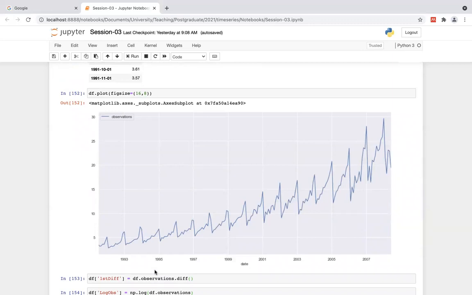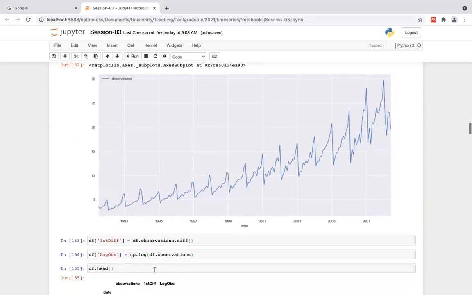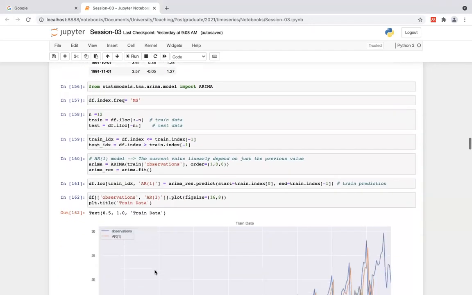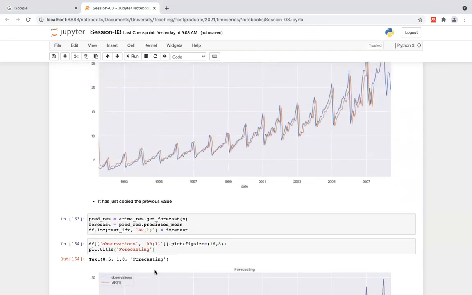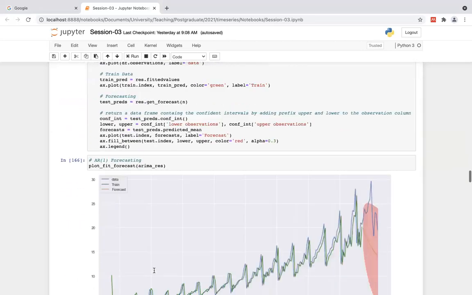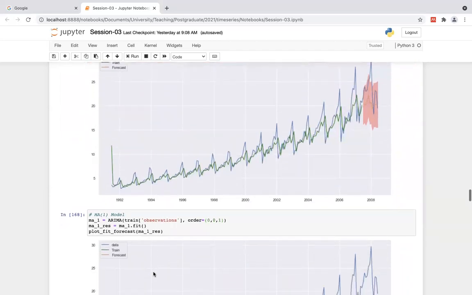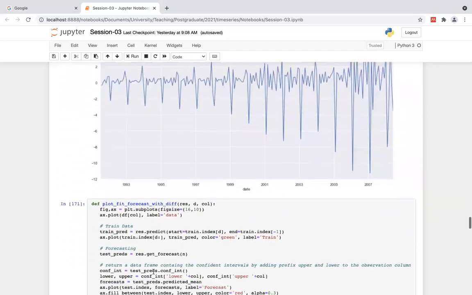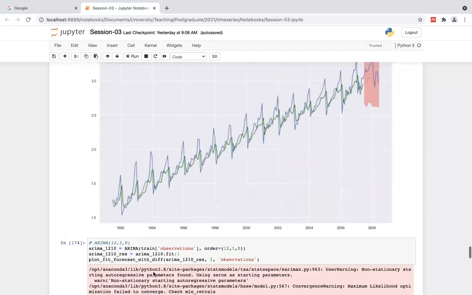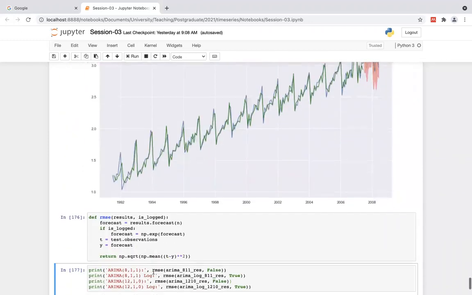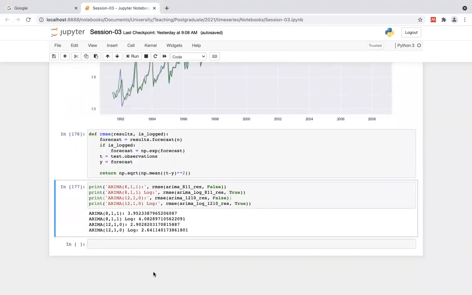After that, we went with the ARIMA model with the full parameters P, D, and Q. Then we discussed the log data and first differencing. Ultimately we used the metric root mean squared error to get numerical statistics to validate and compare the models.